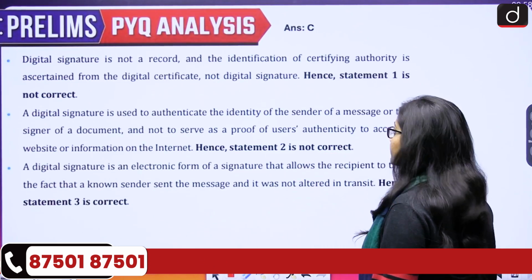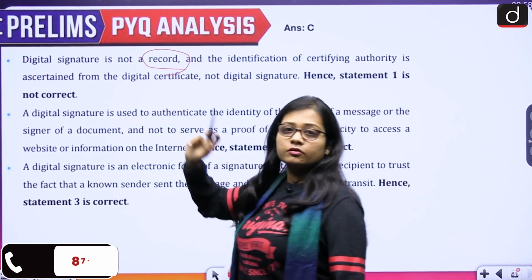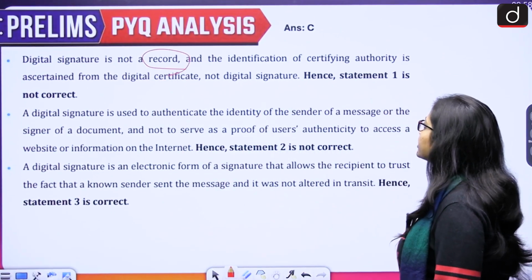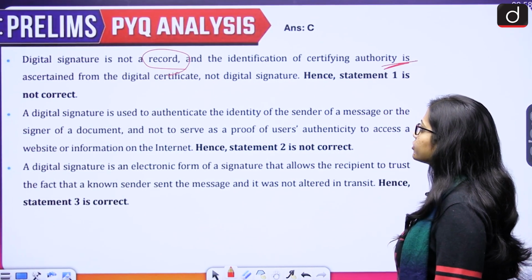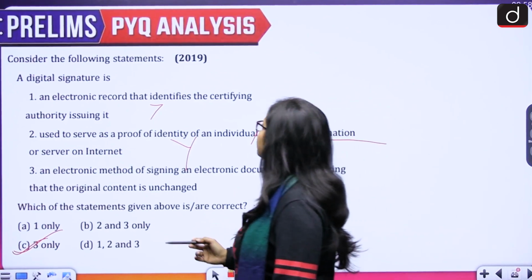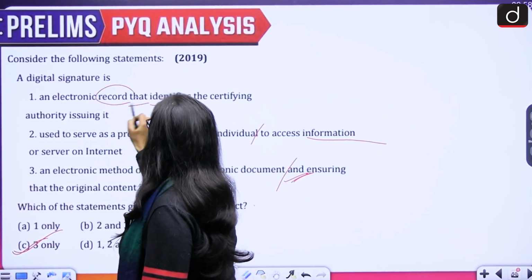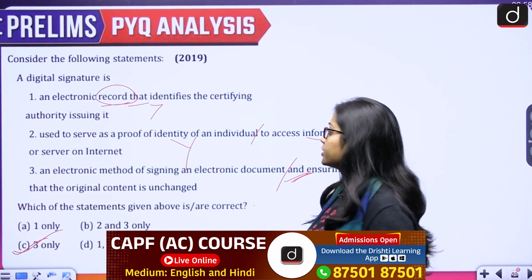Let us see it. A digital signature is not a record. The identification of certifying authority is ascertained from the digital certificate, not the digital signature. So the statement that it is an electronic record that identifies the certifying authority issuing it is wrong. It is not a record.